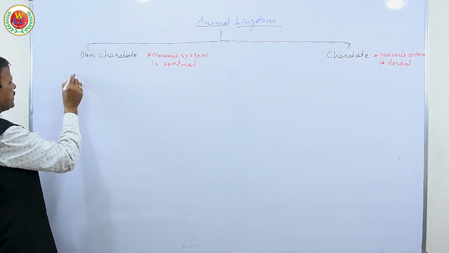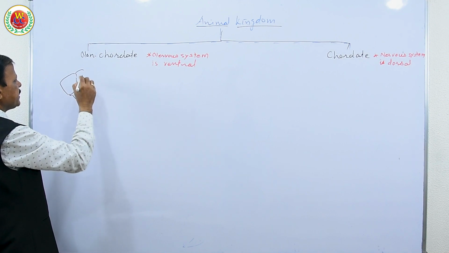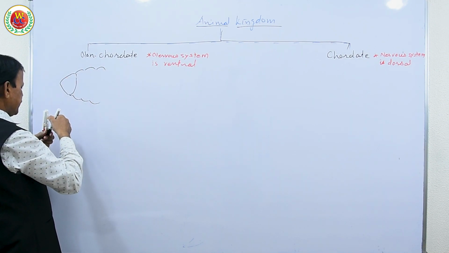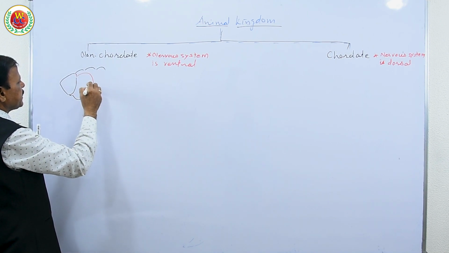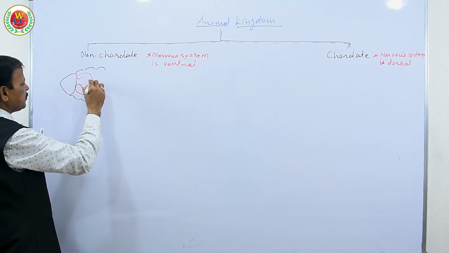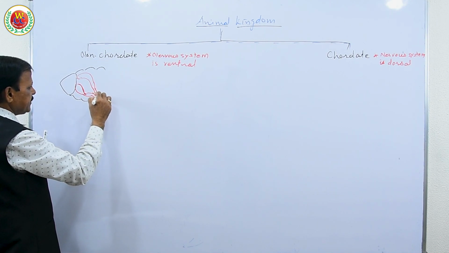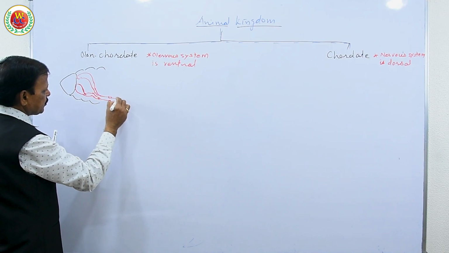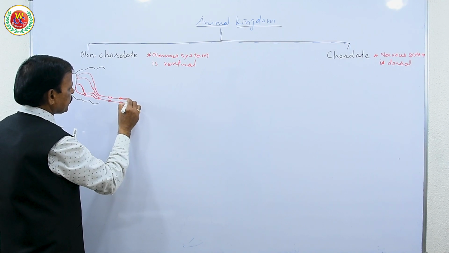For example, see, this is the earthworm having this segmental arrangement. They have this neuroglia in the form of rings, suprapharyngeal and subpharyngeal. These two rings run mid-ventrally and form two ventral nerve cords. Sorry, I said dorsal, two ventral nerve cords.